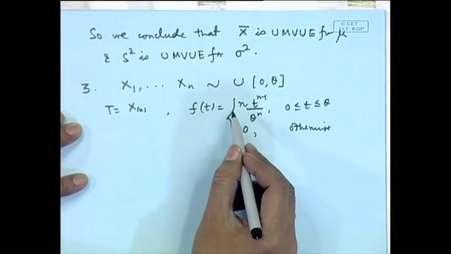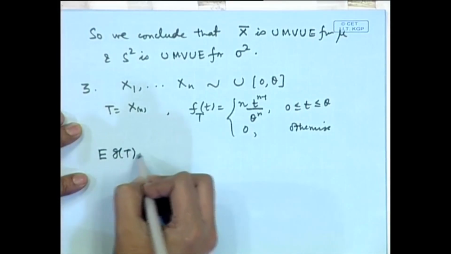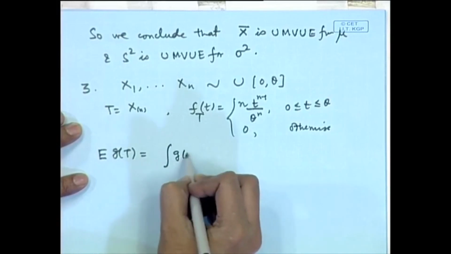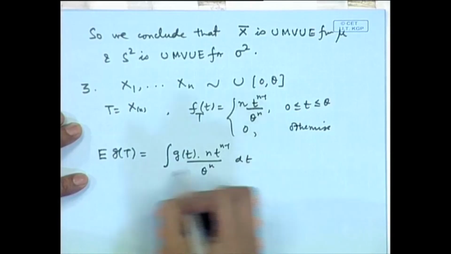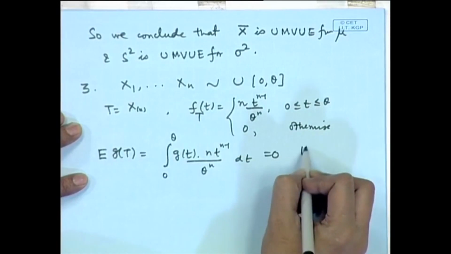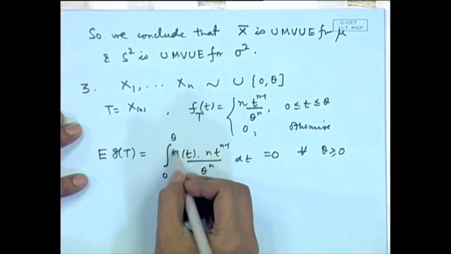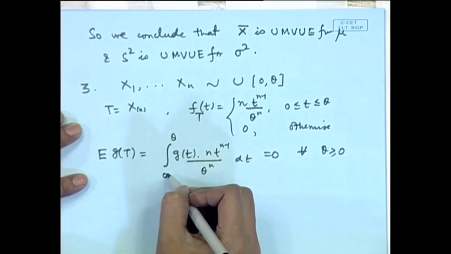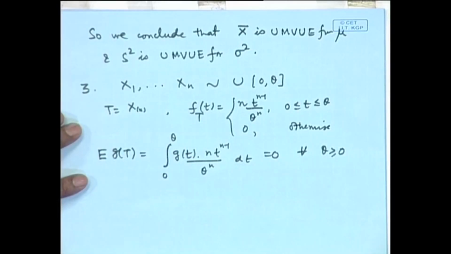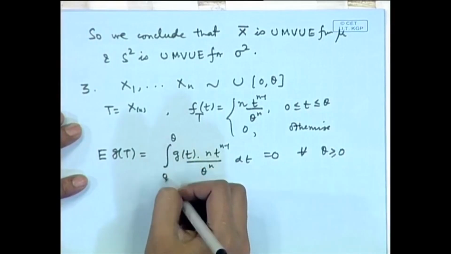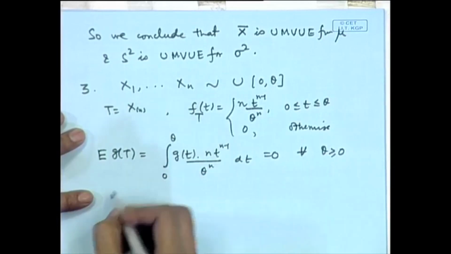If we want to prove the completeness of T, then let us take the expectation of g(T), that is equal to the integral of g(t) n t^(n-1)/θ^n dt from 0 to θ, equal to 0 for all θ. Now, you see here this is a function of t, and we are saying the integral over every interval of the form 0 to θ is 0. Now, through the intervals of the form 0 to θ, we can generate all the Lebesgue measurable sets on the positive real line.